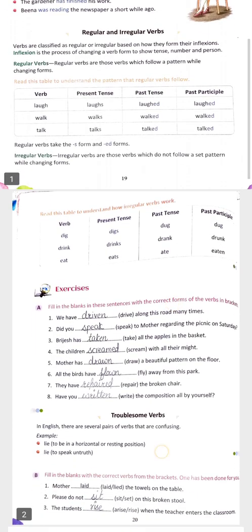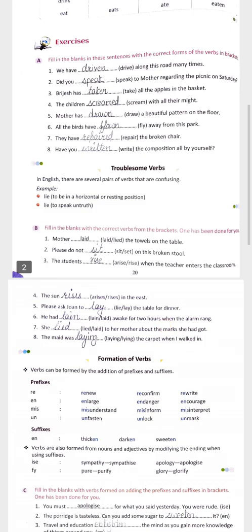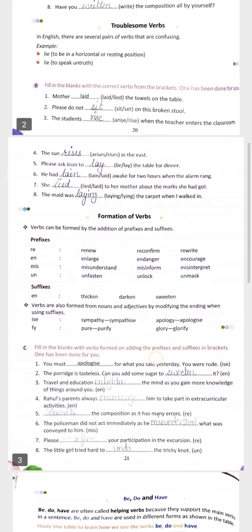So students, next we have the troublesome verbs. What do you mean by troublesome verbs? In English there are several pairs of verbs that are confusing. They confuse us because the words are similar and we don't know which is the answer to that particular question. After that you can also see the exercise here.